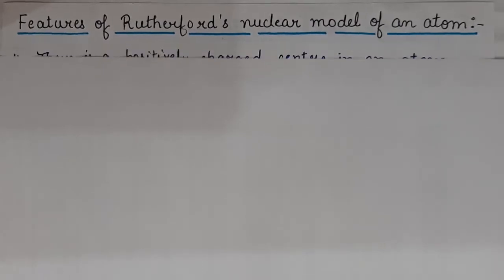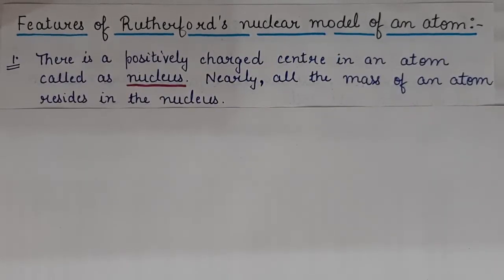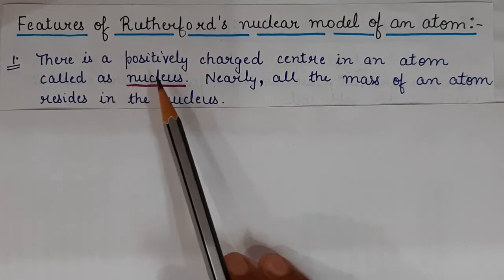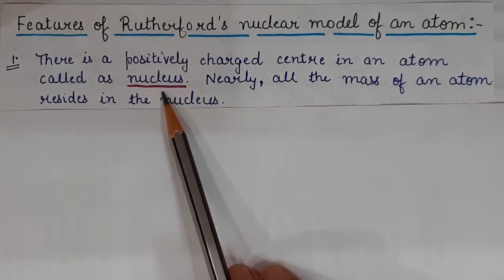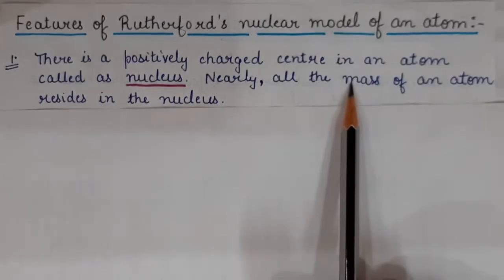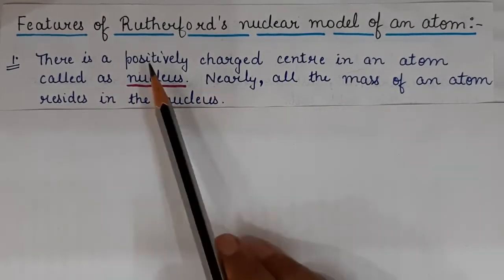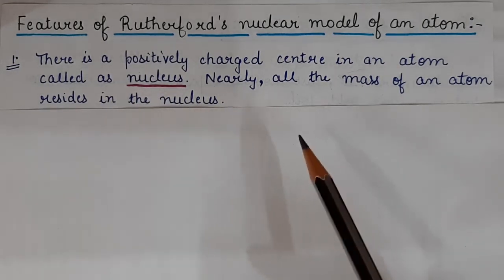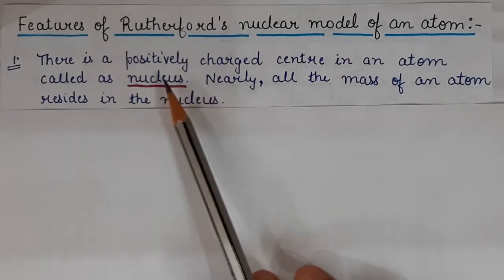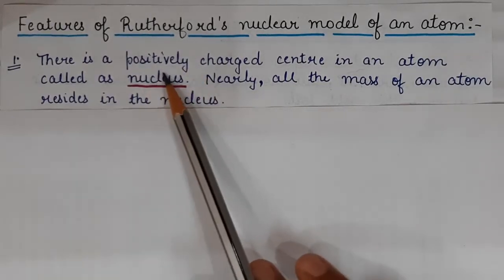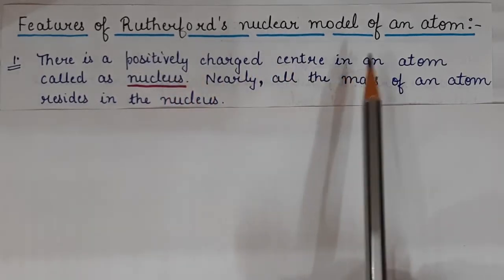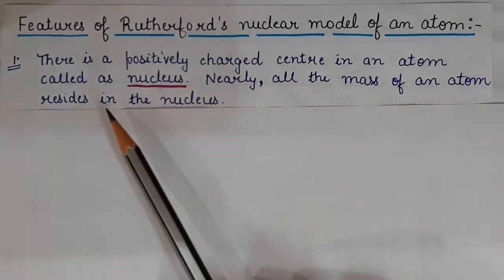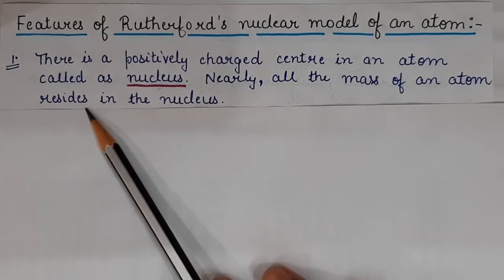So, what are the features? Number 1, there is a positively charged center inside the atom which is called the nucleus. Nearly all the mass of an atom resides inside the nucleus. I told you right now, what was discovered through Rutherford's experiment? The nucleus was discovered. The nucleus is positively charged, which is placed at the center inside the atom. And inside the nucleus, the mass of the atom resides. Resides means lives.